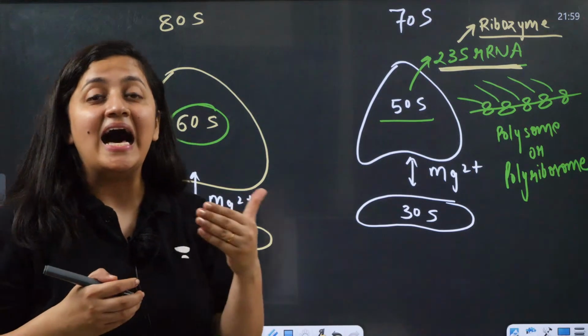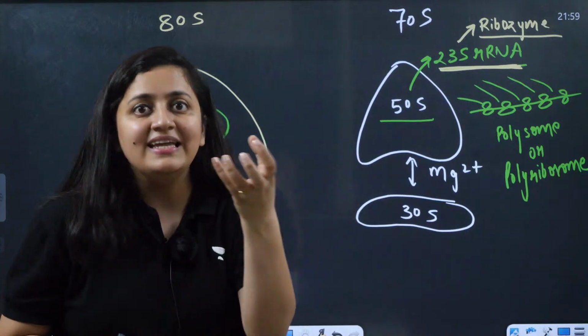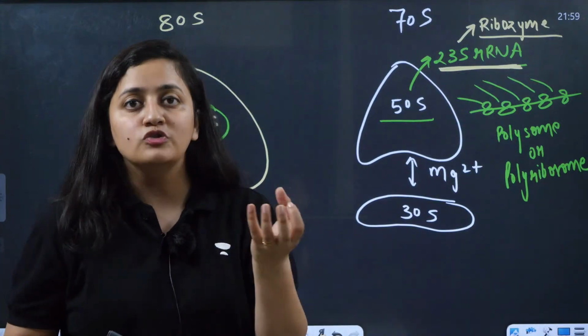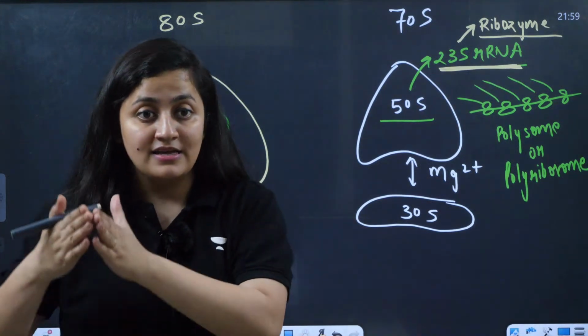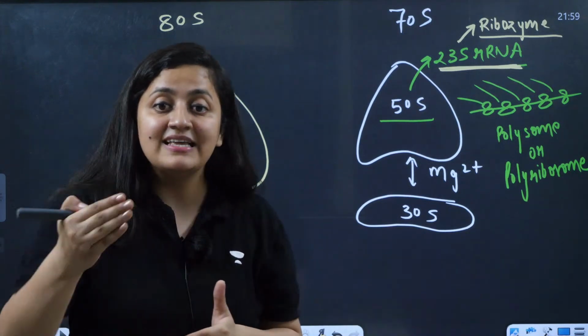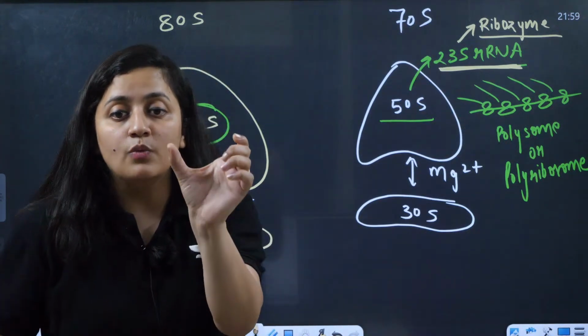Ribozyme is when RNA is acting as an enzyme. Mostly enzymes are made up of proteins. But when RNA starts functioning like an enzyme, when RNA becomes catalytic, we use the word ribozyme.